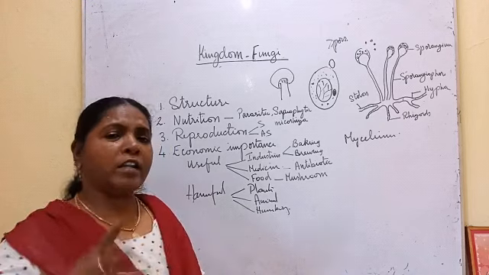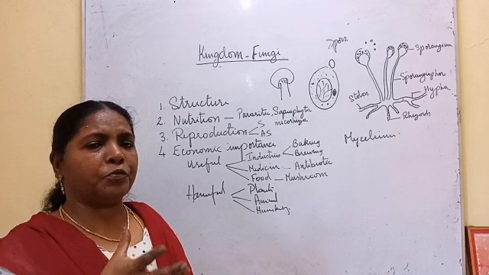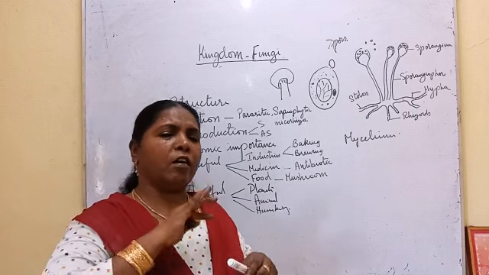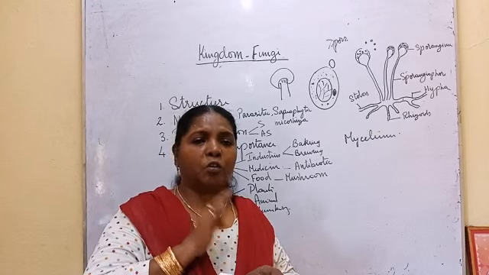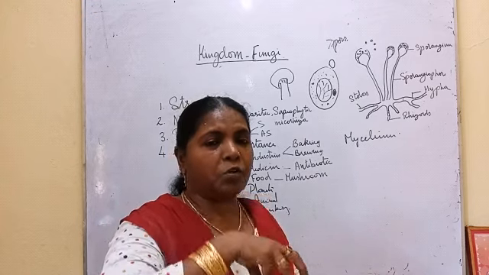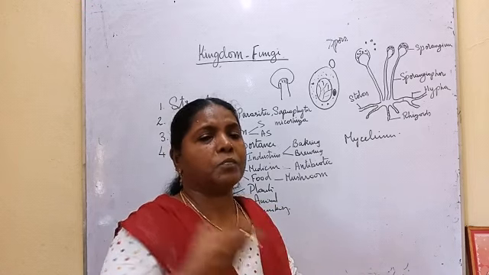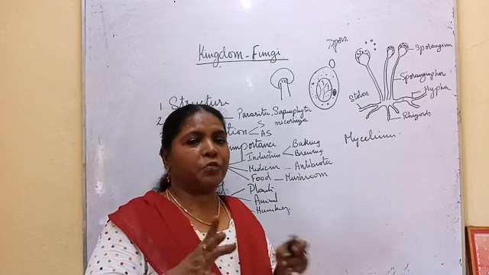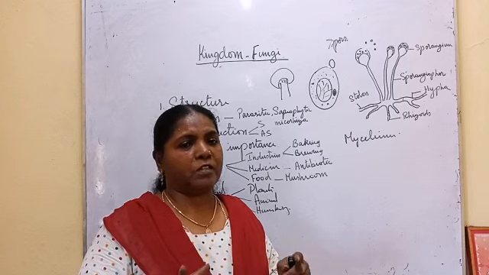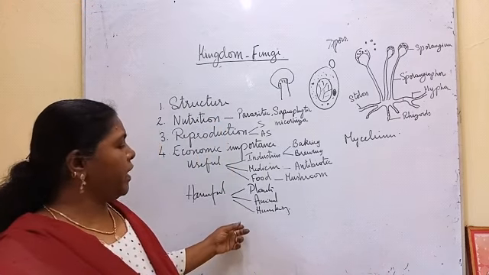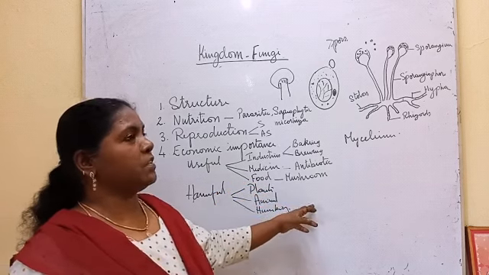Then it spoils the food. Food spoilage. On vegetables and fruits, you can see yellow or green colored patches. That is nothing but growth of the fungi. It produces some toxin which makes the food decay, and it absorbs the nutrients. Such food items we should not consume. We will get problems when we consume them. So food spoilage is also done by fungi. All these are the harmful activities of fungi.